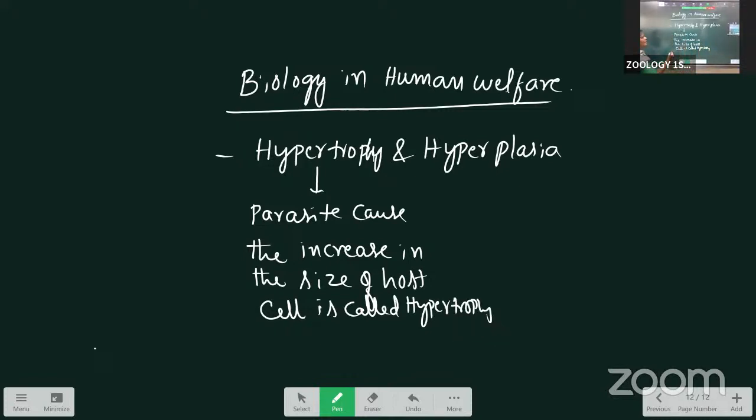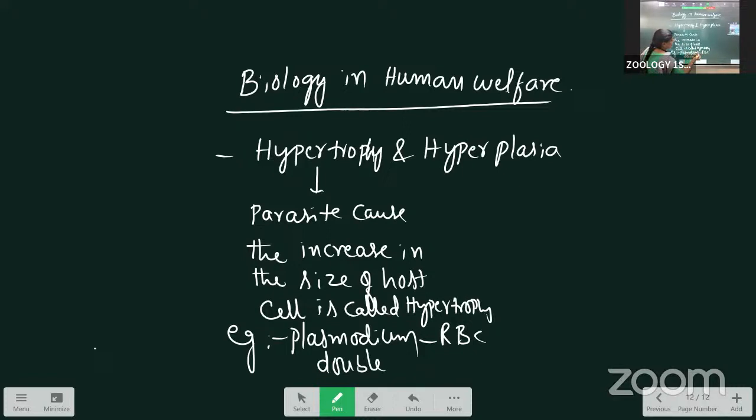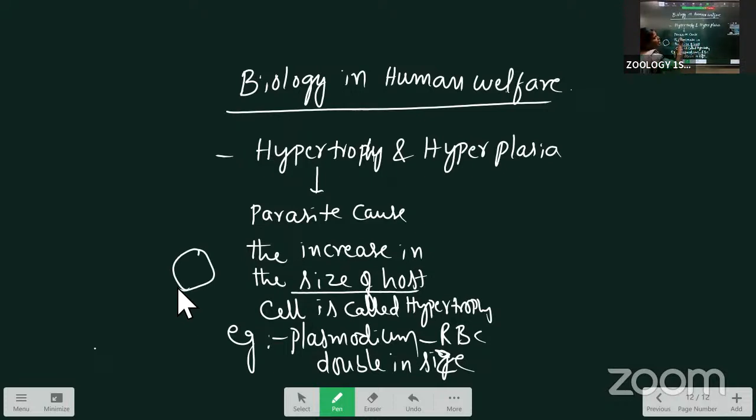The main example is plasmodium causing the RBC to double in size. With the effect of plasmodium, the RBC of the man becomes double in size. That condition is called hypertrophy. When the parasite is present inside the host cells, the size of one cell will be increased. That we call hypertrophy.